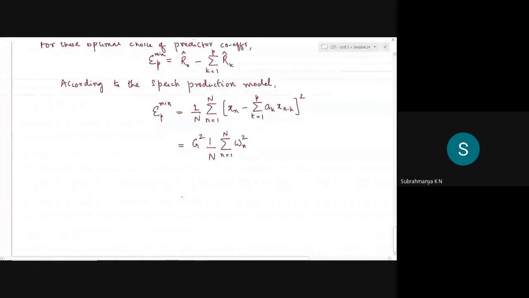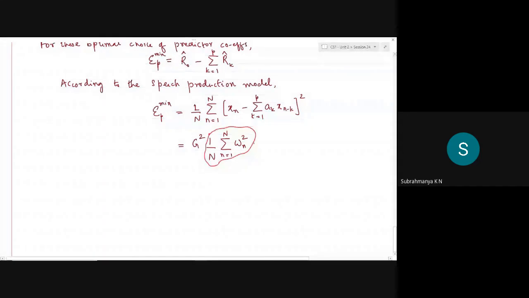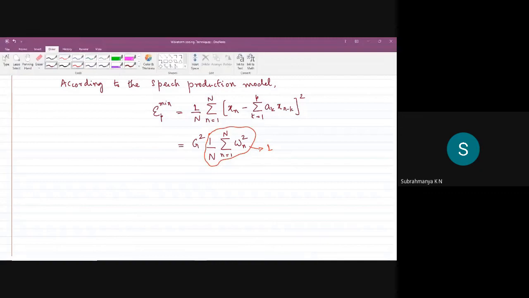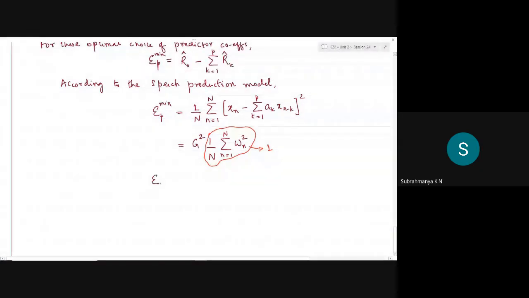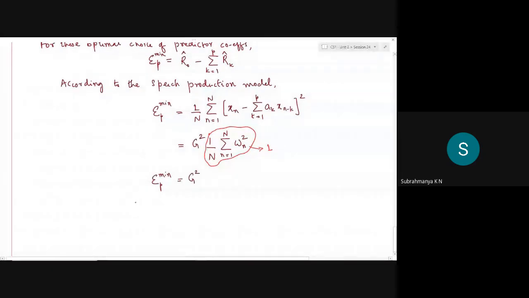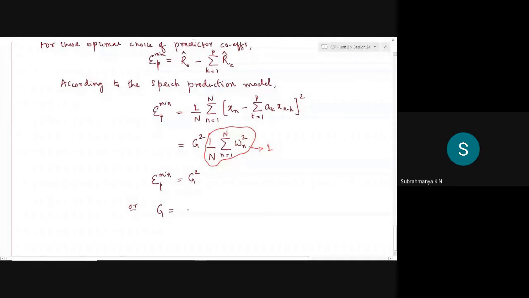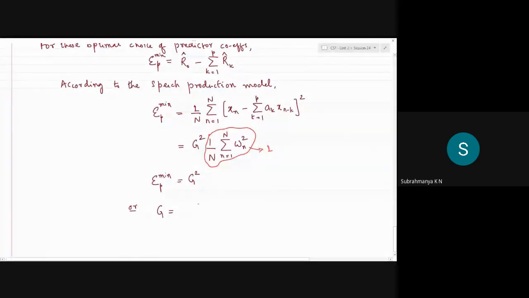Okay, so if I try to normalize this, if I try to take this and bring it to 1, say if I normalize with this average quantity of the input signal, roughly I can say the minimum error involved here is approximately G square, or the gain parameter is simply the square root of the minimum error itself.